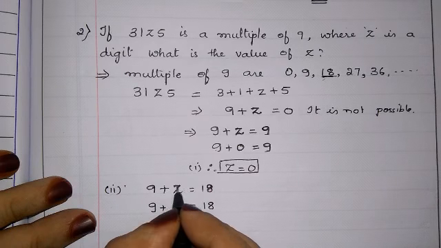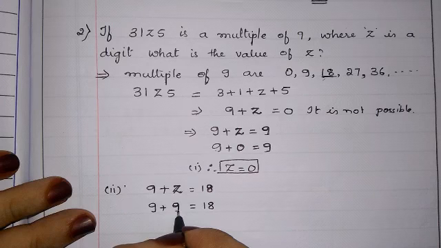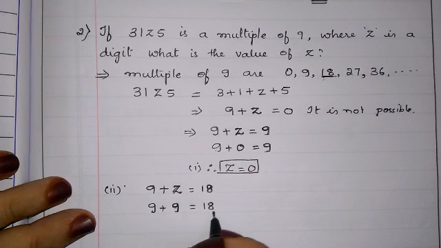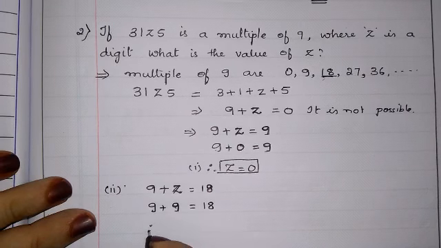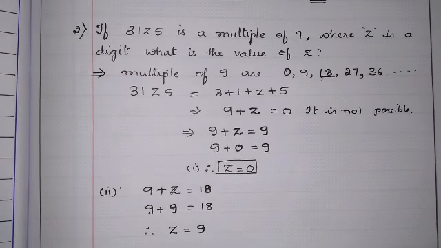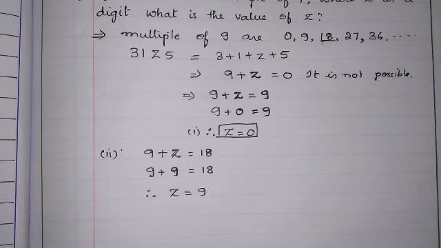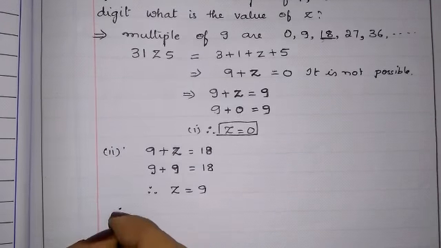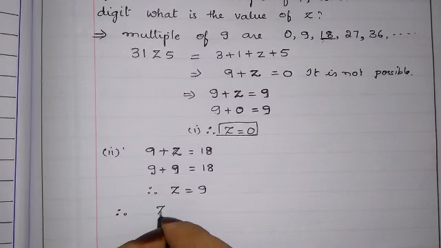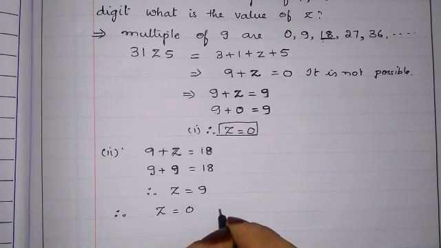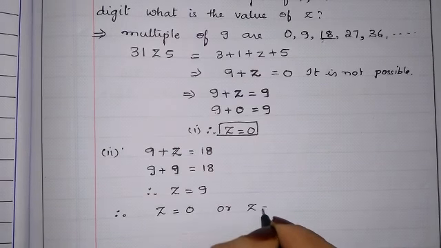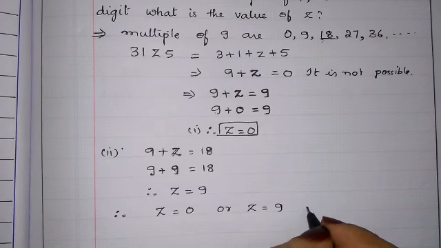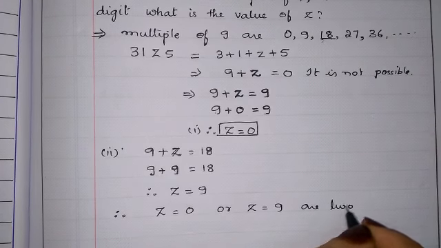So in place of z, if we write 9, we will get 9 plus 9 as 18. Therefore, we got the second value as 9. So let us write, therefore, z is equals to 0 or z is equals to 9 are the two values.